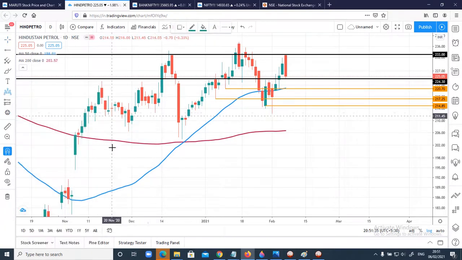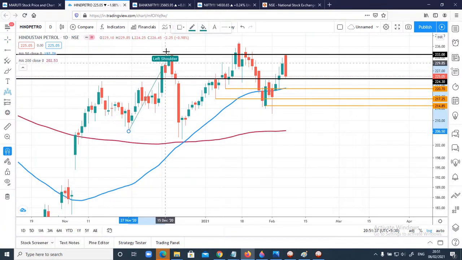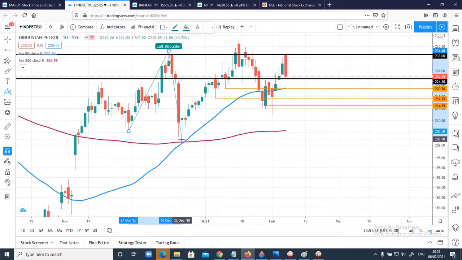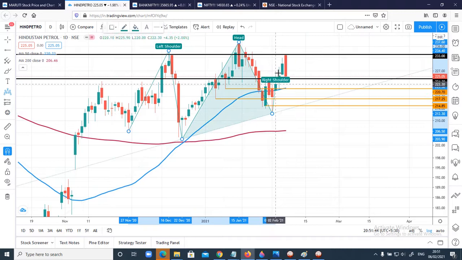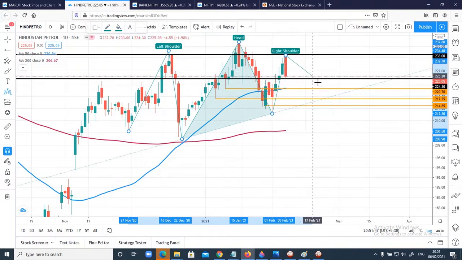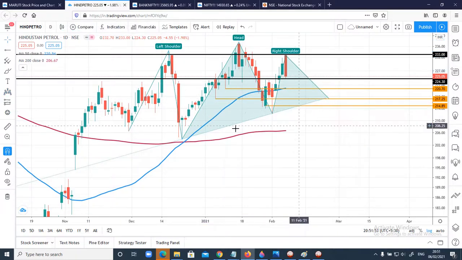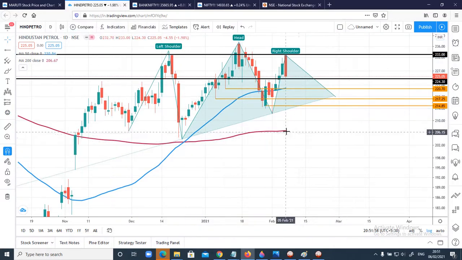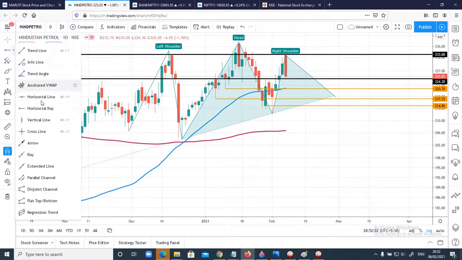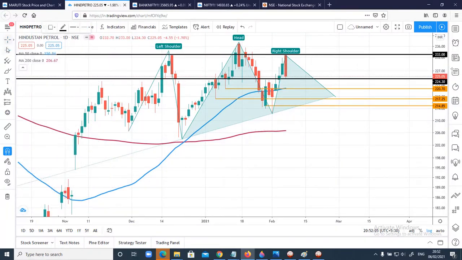Here it is, you can just check it out. This is going to be the left shoulder, this is the head we have, and this is, guys, the right shoulder. So in case price closes below this neckline at any point of time, then we can expect price to move to this 200-day moving average at least, and these are the nearest targets once it breaks this head and shoulder pattern neckline.